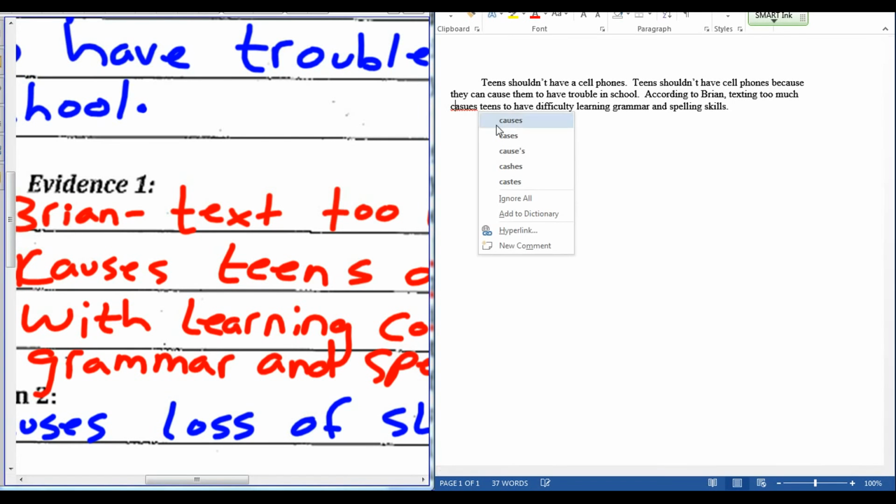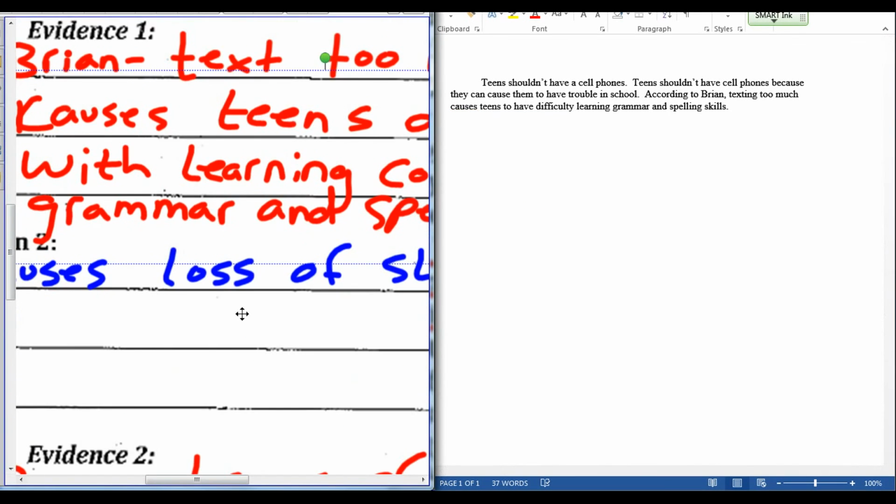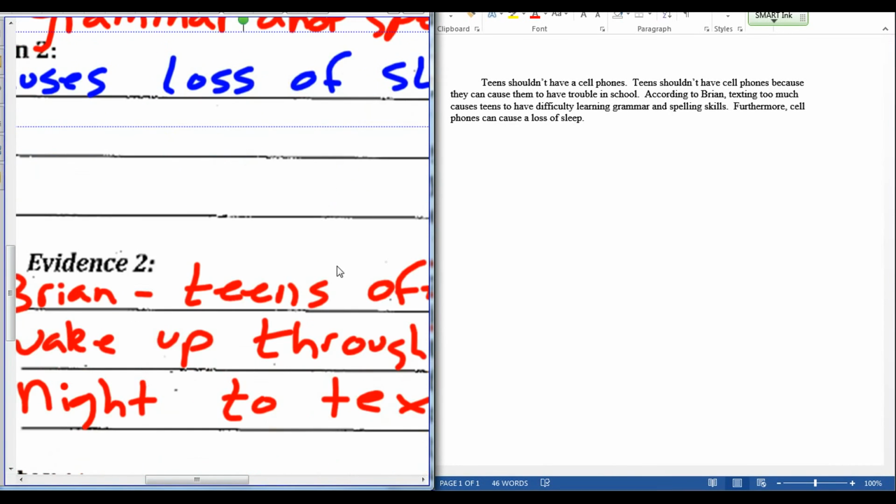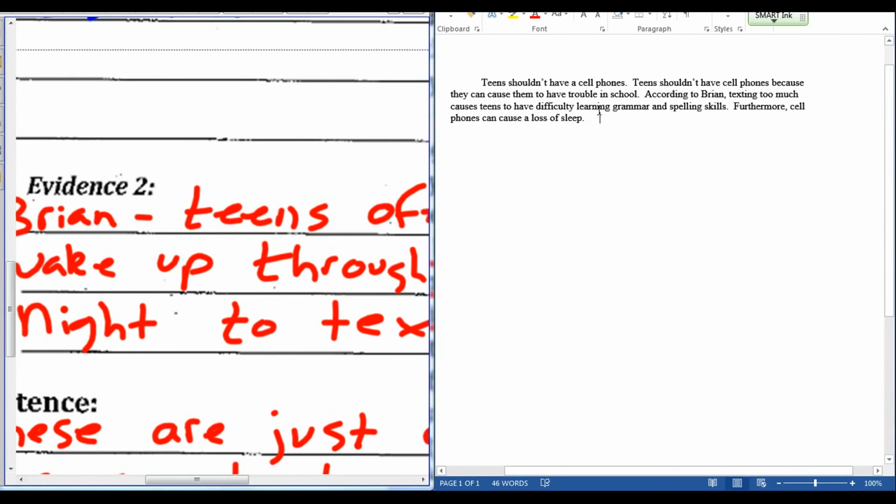Now I'm ready for my next reason, which is cell phones cause a loss of sleep. So I'm going to put furthermore, this is one of my transition words, furthermore, cell phones can cause a loss of sleep. And again, I'm ready to cite my text. So I'm going to put Brian.